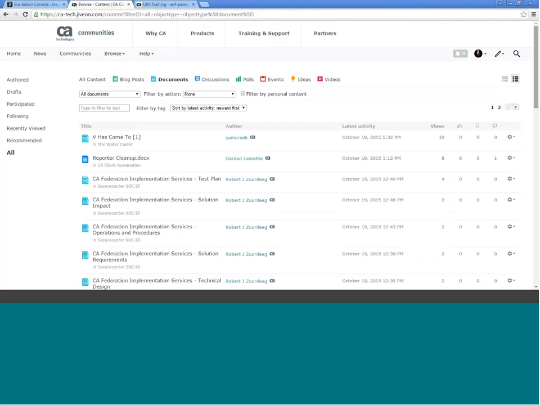As far as it being updated for latest activity based on an edit or a like or anything other than a comment, I think it'll remain the same as it is right now. I don't know of any changes coming for that, but we'll keep an eye on it as we move to the new system and more activity happens with the cloud instance, and we'll see what we notice. It's hard to tell on a test instance because there's not many people playing around. But I think it'll remain the same.